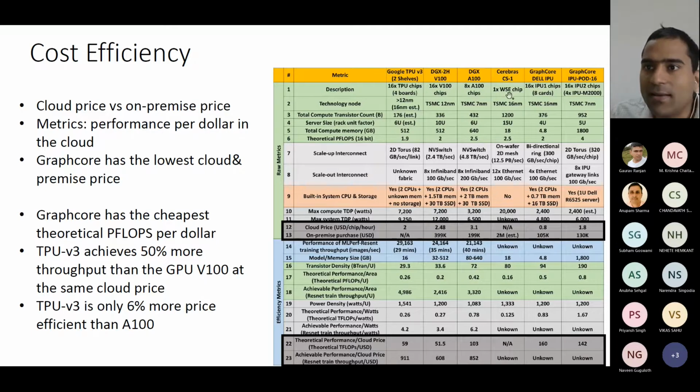So for example, here we have eight chips, and they connect with each other using NVSwitch, and here you get much higher bandwidth. And once you have multiple servers like this, you will connect them over InfiniBand. Here it is Ethernet. Here it is Ethernet. Here it is gateway links, their own proprietary interconnect. And here it is terabytes per second, here it is only bits per second. So you can see the drastic reduction in the speed or the bandwidth you get.